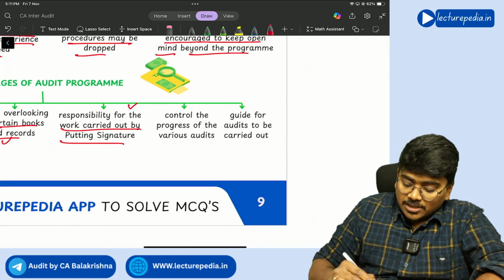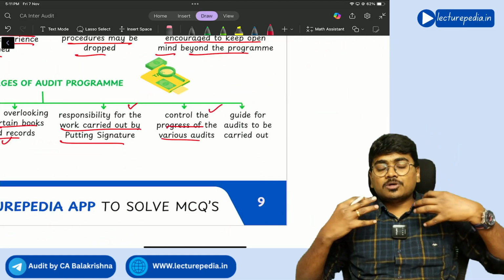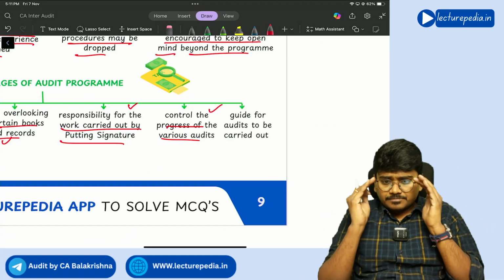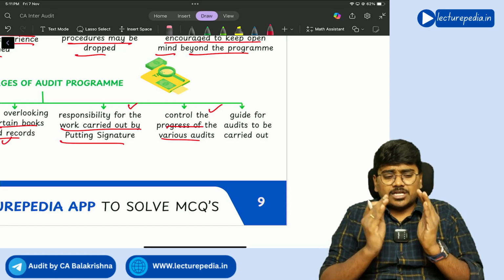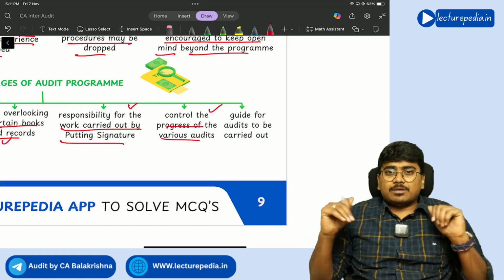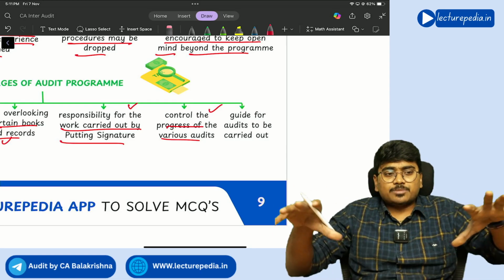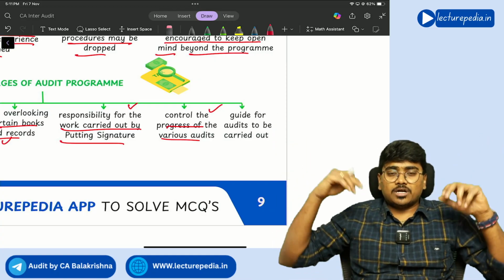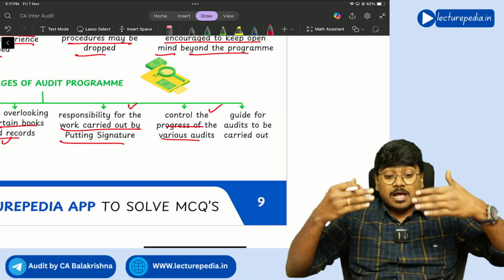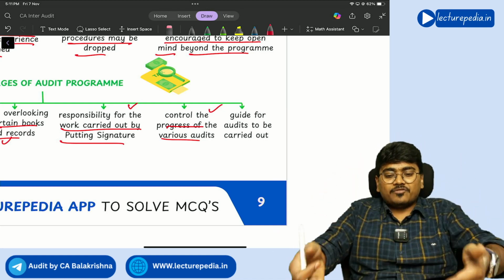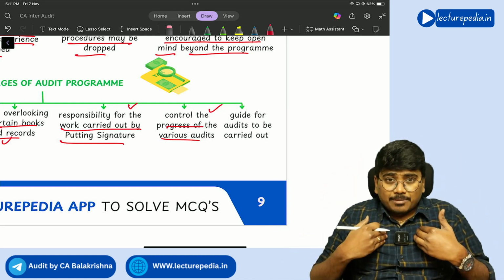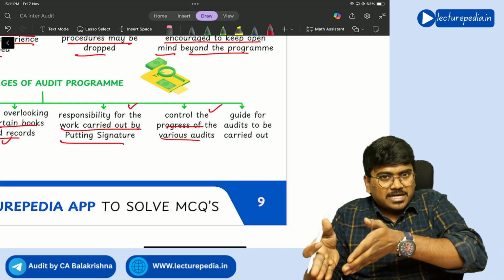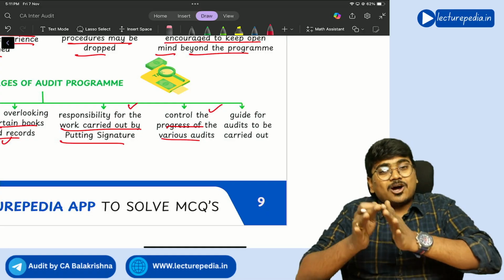Next, control the progress of audits. The principal auditor will generally be carrying out a lot of audits simultaneously. His engagement teams will be doing them. He has to oversee a lot of audits, 10 to 15 audits, let's say, for example. By seeing the audit program of each article assistant, the principal auditor, the engagement auditor, will get to know how much work has been done by this person and how much work is still pending.